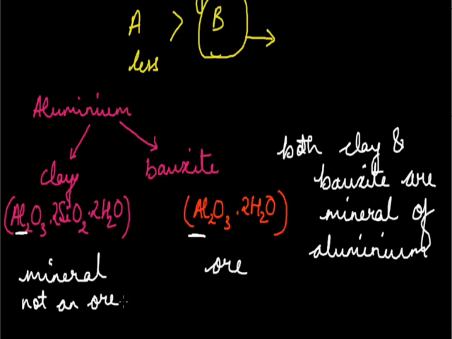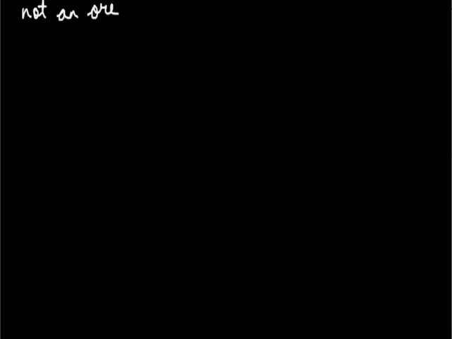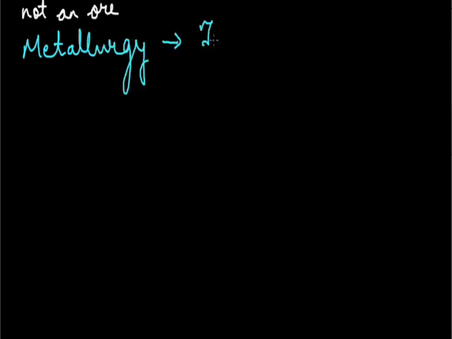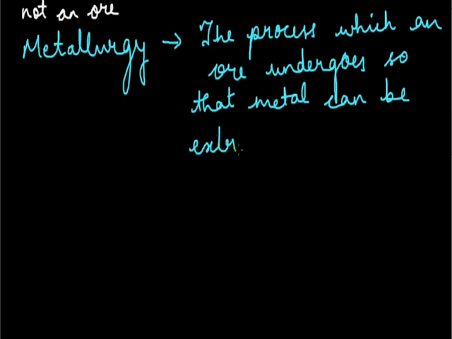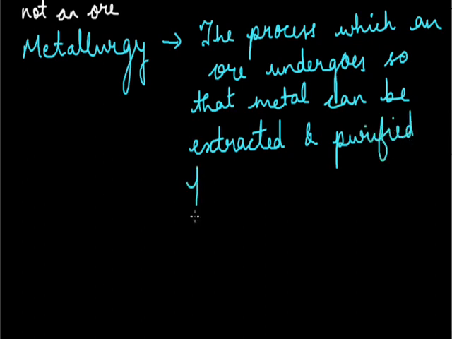Now we'll come to the term metallurgy. What does metallurgy mean? The term metallurgy means the process which an ore undergoes so that metal can be extracted and purified from it.